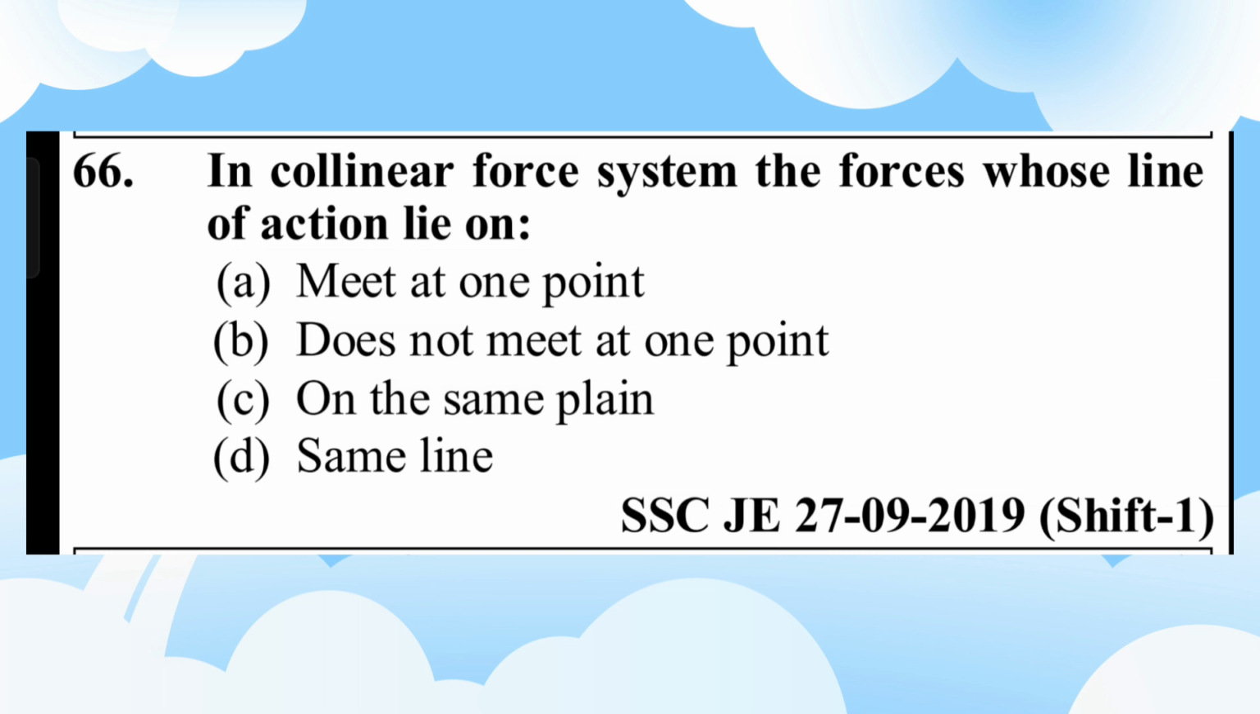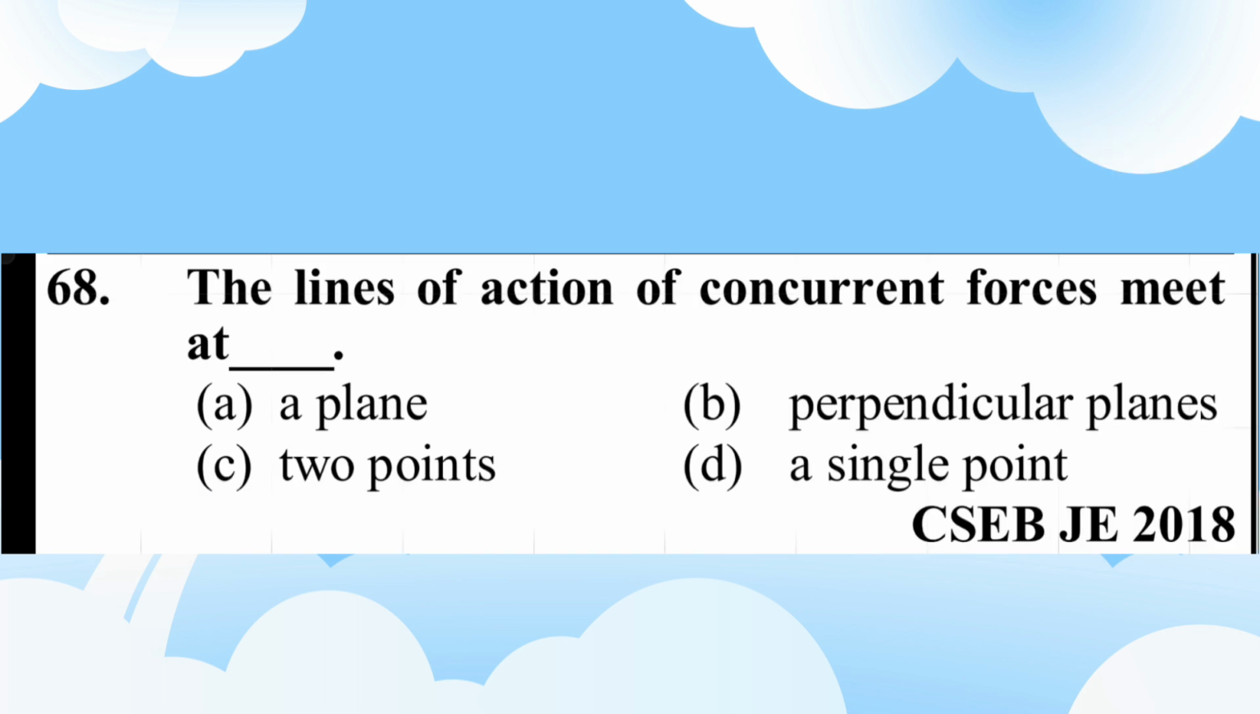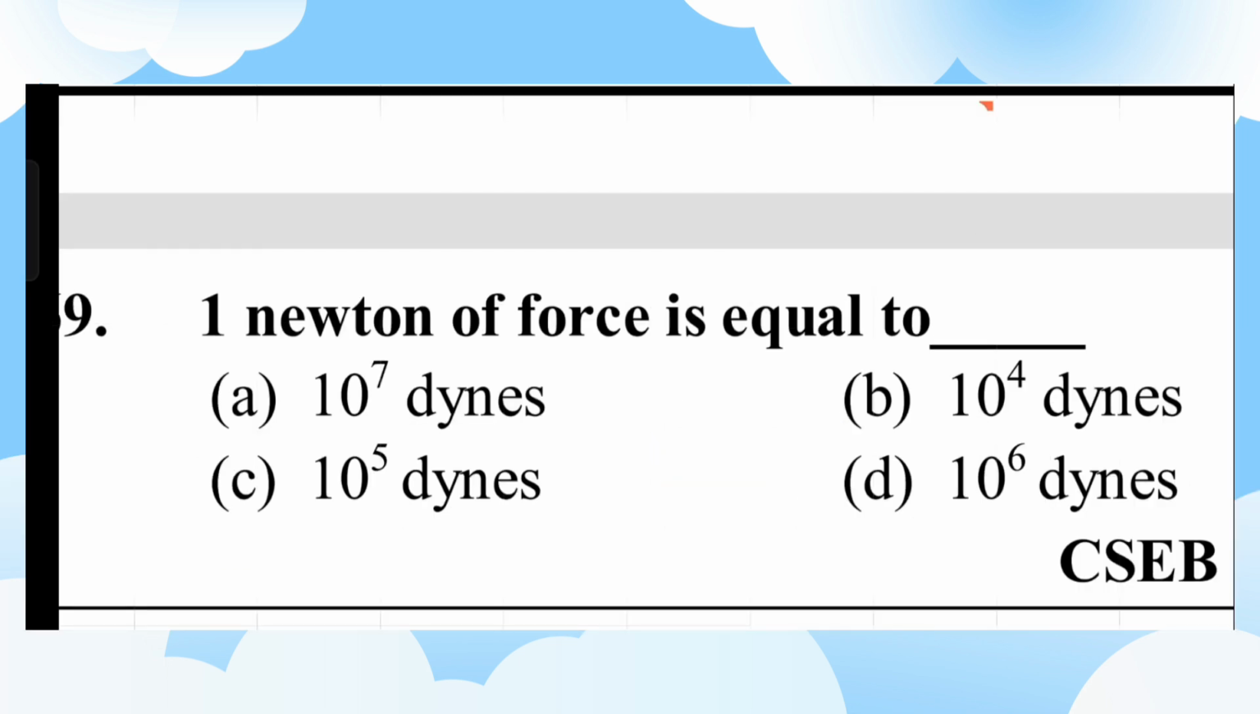In a collinear force system, the forces whose lines of action lie on A. meet at one point, B. do not meet at one point, C. the same plane, D. the same line. D. the same line. Question number 68. The lines of action of concurrent forces meet at A. a plane, B. perpendicular planes, C. two points, D. a single point. D. a single point.